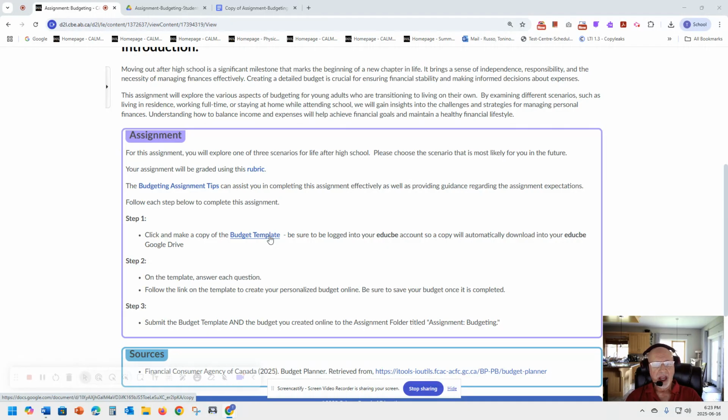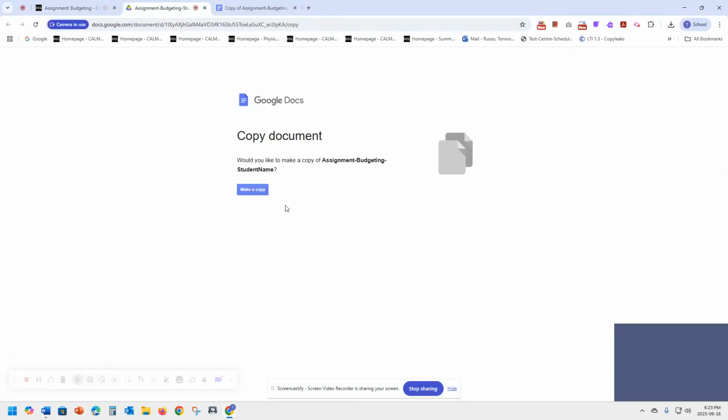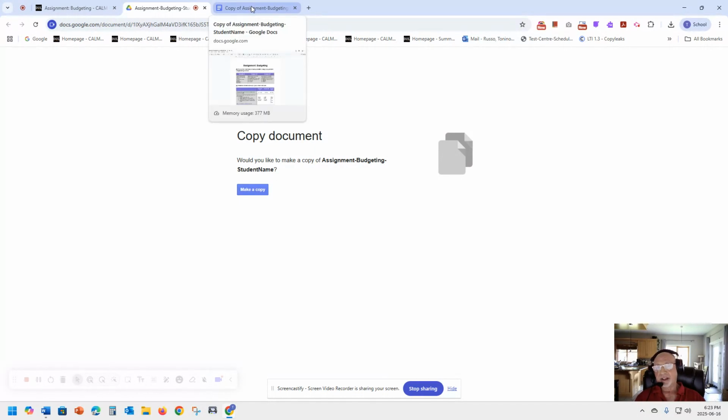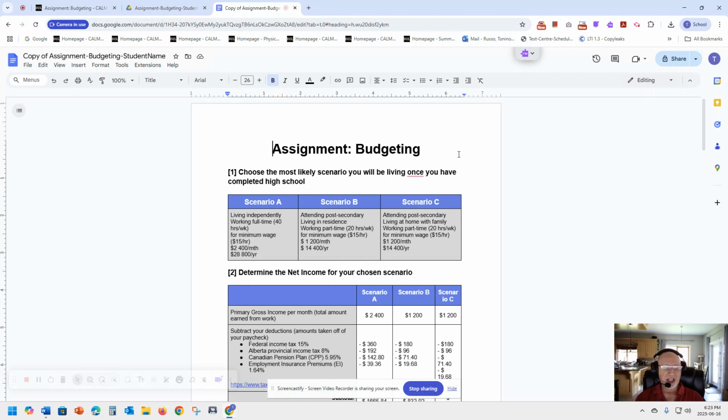In this case, it will automatically take you to our EDU CBE Google Drive. So you get a Google Doc. It's not a Microsoft Office document. All right, so you click on the link. When you click on the link, you're going to get this. You're going to click on Make a Copy. Then you're going to get this, a copy of the actual Google Doc, which is kind of cool.